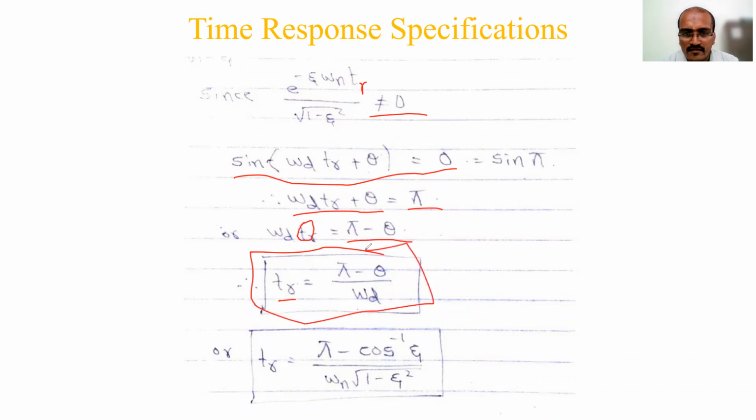We will be using this for solving the problems, because theta and omega d we will solve separately and substitute to get TR. But when we write the derivation, we need to write one more step.